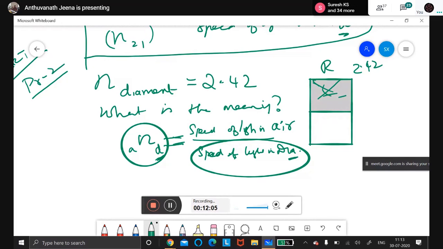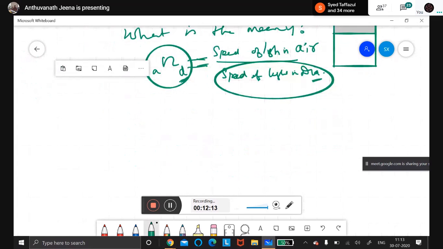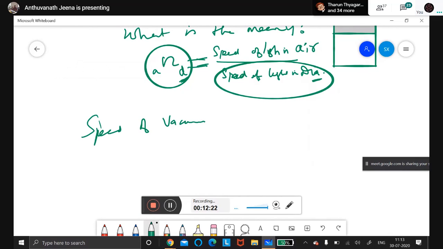Write the question. Usually the speed of light in vacuum and air will be given. Vacuum means what, children? Speed of light in vacuum. Vacuum means nothing, empty, where there is no air, no matter. Where will you find the vacuum? In space. In space, there is no air. Atmosphere is only around, like the ozone layer we have. To some extent only we will have this air. Afterwards, there is no air.